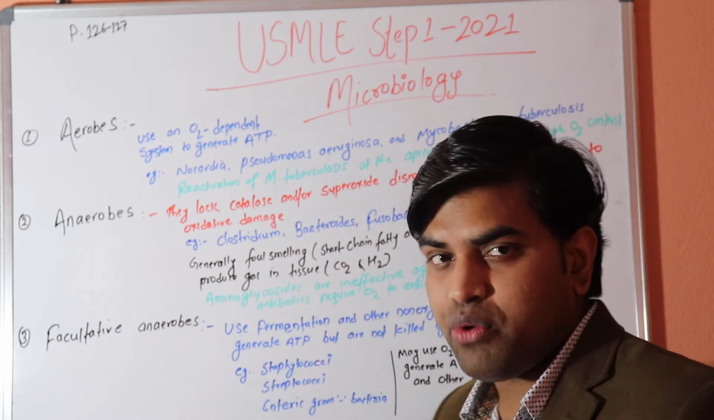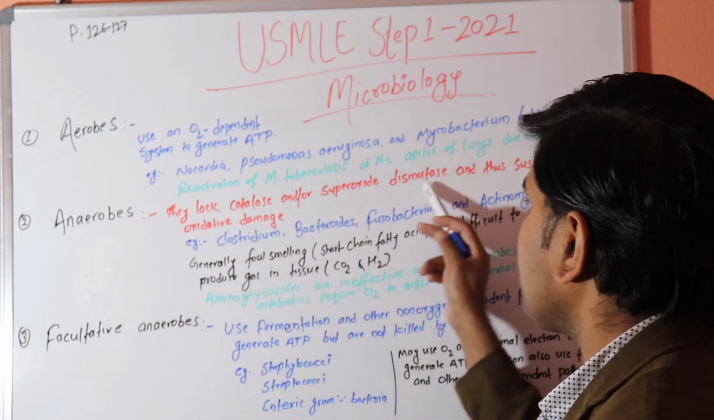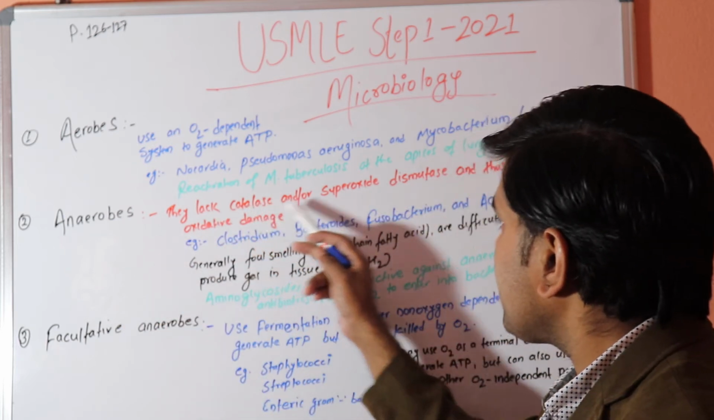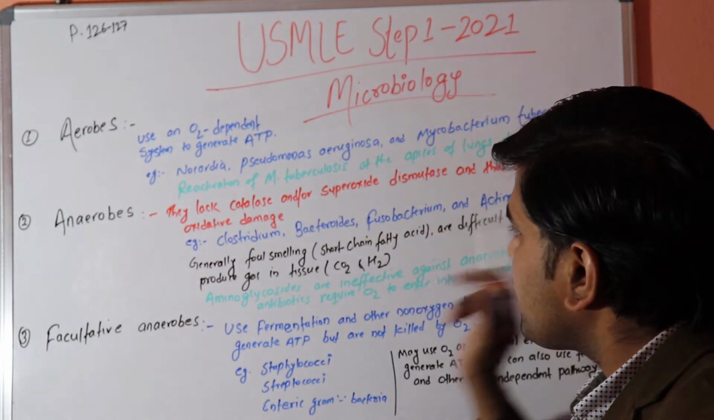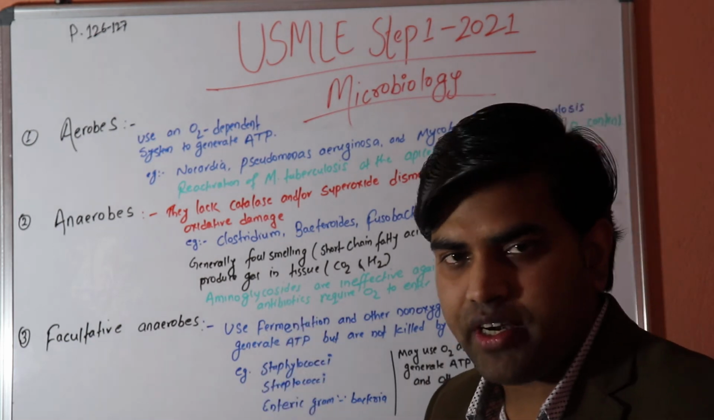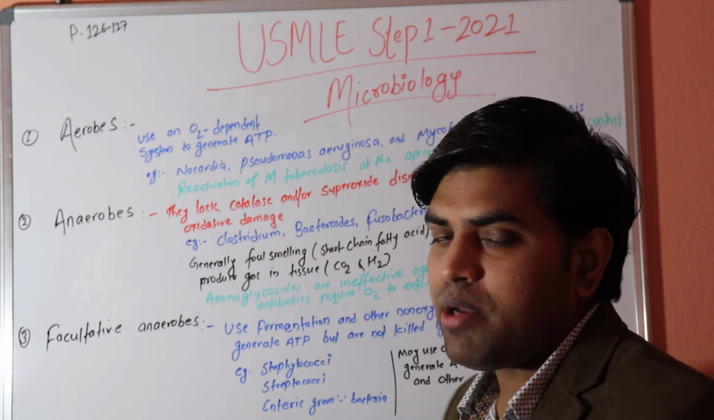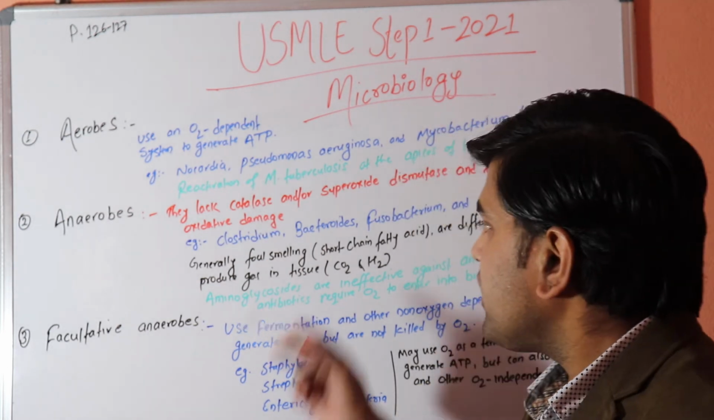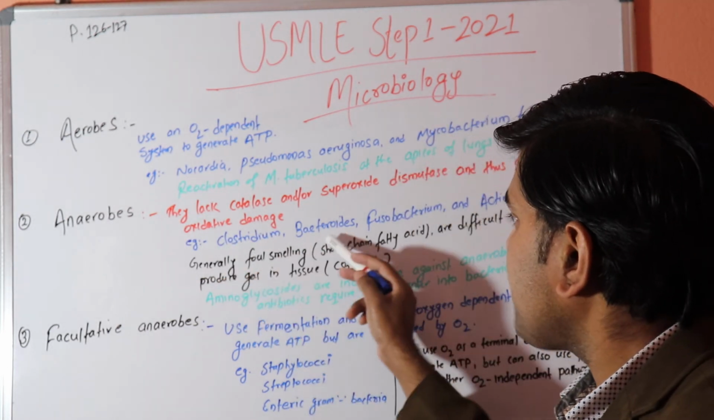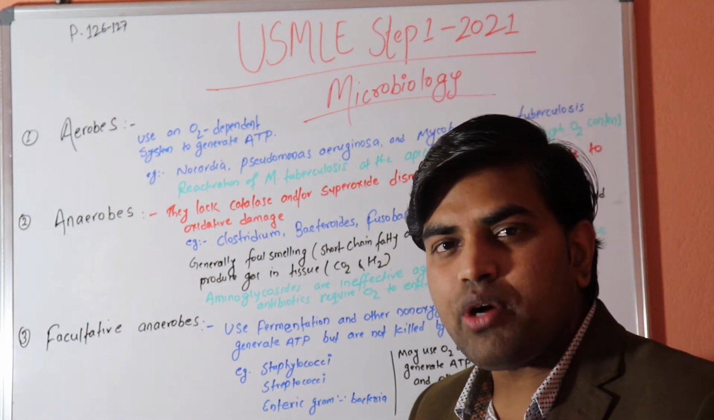These two organisms require oxygen, but anaerobic organisms lack catalase and superoxide dismutase. Since they lack catalase and superoxide dismutase, they become susceptible and get killed by oxidative damage from oxidative free radicals, and because of that they cannot withstand or survive in the presence of oxygen. Okay, examples of these organisms are Clostridium, Bacteroides, Fusobacterium and Actinomyces israelii, and these organisms require